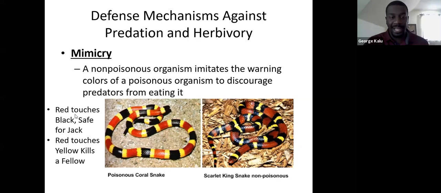If you see red touches black, it's safe for Jack. Red touches yellow, kills a fellow. So here we see red touching black. This is going to be pretty safe. It's not going to be poisonous. But if you see red touching yellow, that is going to be one that is poisonous.